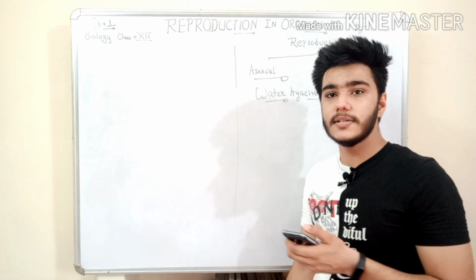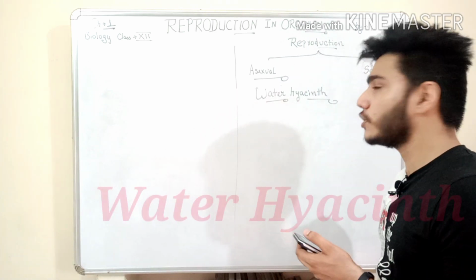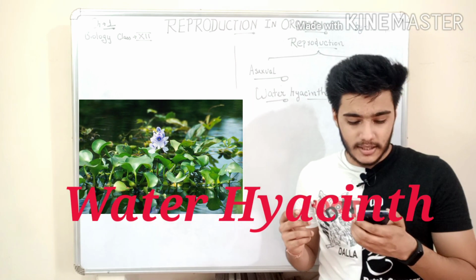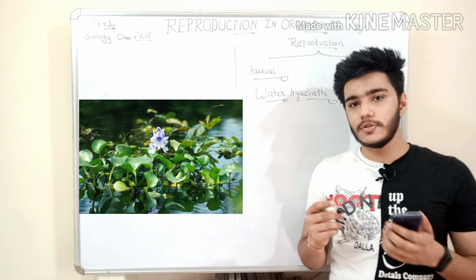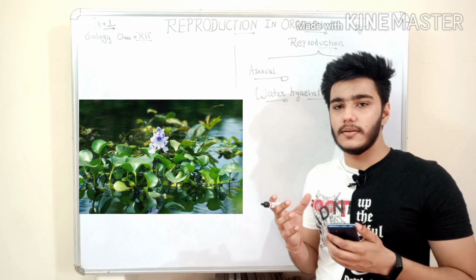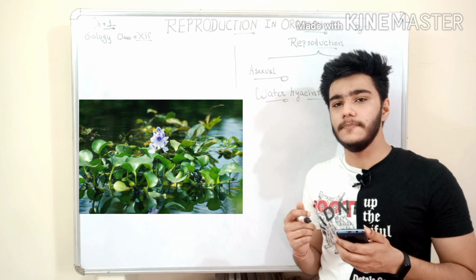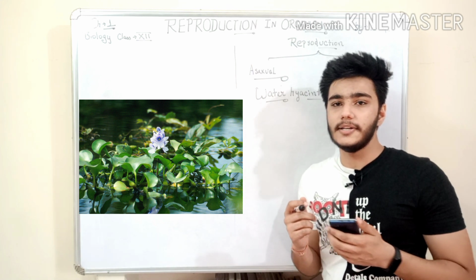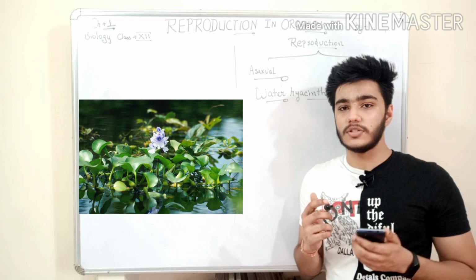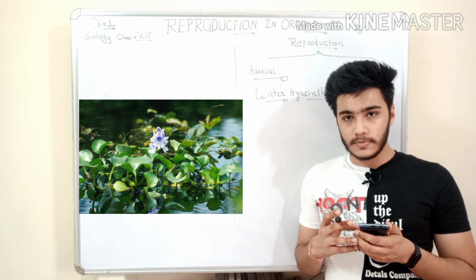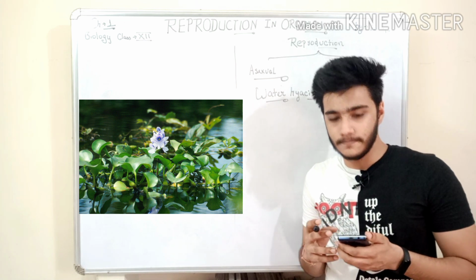Now we will discuss what water hyacinth is. Water hyacinth is also called the terror of Bengal because it is an invasive weed which grows in water, and it drains all of the oxygen from the water and leads to the death of aquatic plants and aquatic animals like fishes and small aquatic organisms.